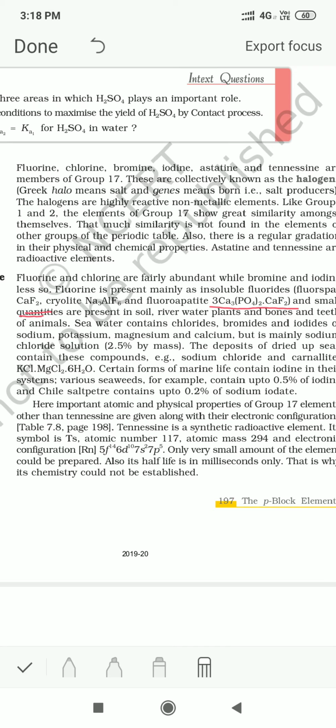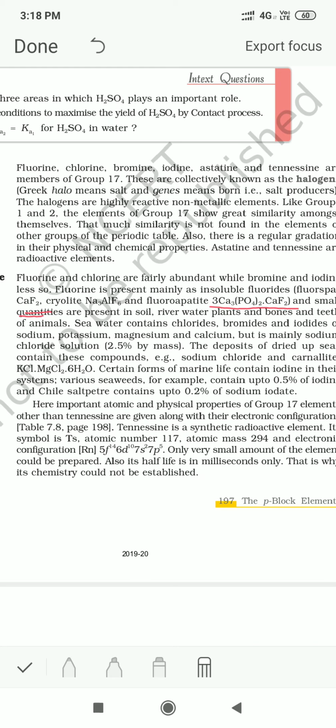Then in seawater we find many salts because seawater is salty. Sodium chloride, bromide, iodide, many types of salts, magnesium bromide, etc. are found in seawater. But seawater mainly has sodium chloride. The seabed has sodium chloride. There are many marine plants also. They have a lot of iodine content in them. There are seaweeds which are rich in iodine.